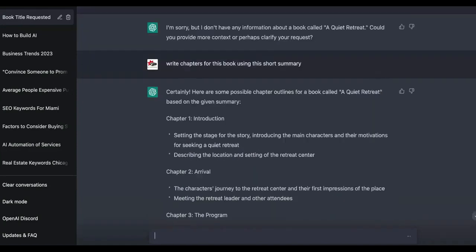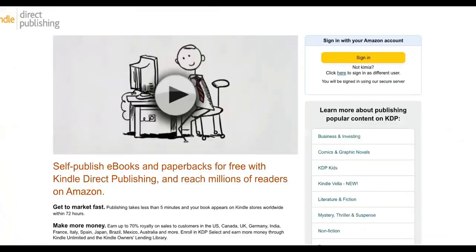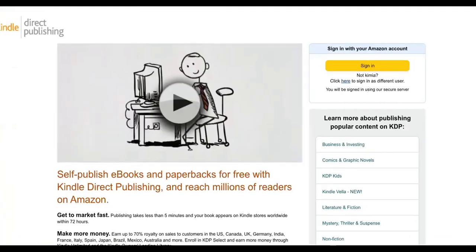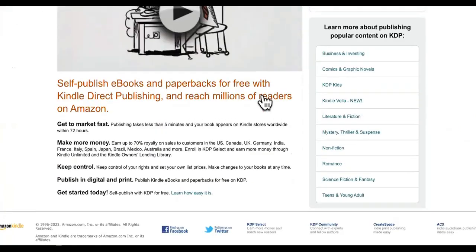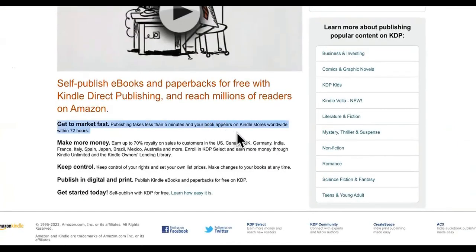So basically, you'll copy that, and if you want your Kindle book to be on Amazon, you'll come to kdp.amazon.com. You can have somebody on Fiverr do it, make it all professional, or you can do it yourself. Publishing takes less than 5 minutes and your book appears on Kindle stores worldwide. Make more money. Earn up to 70% royalty on sales to customers in the US, Canada, Germany, and more. Keep control of your rights and set your own list prices. Publish in digital and print and paperbacks for free.